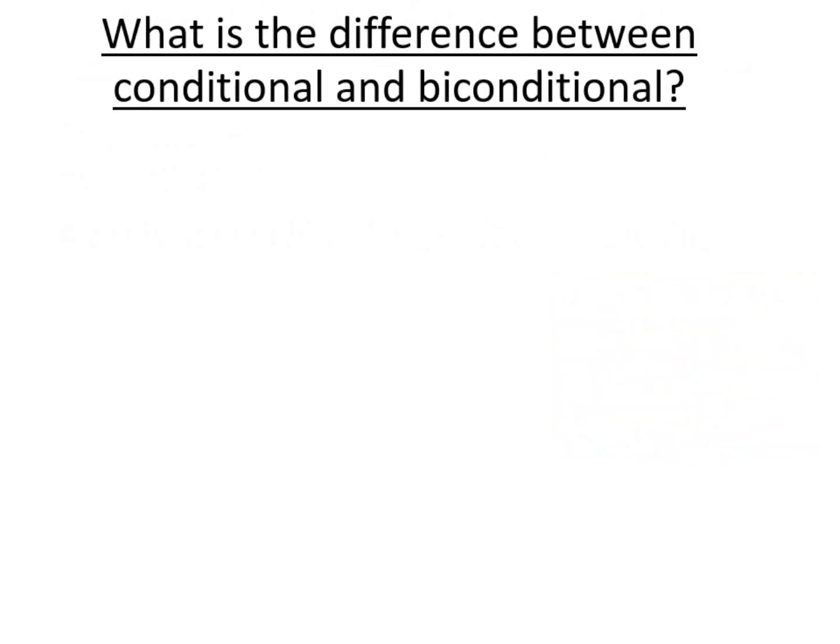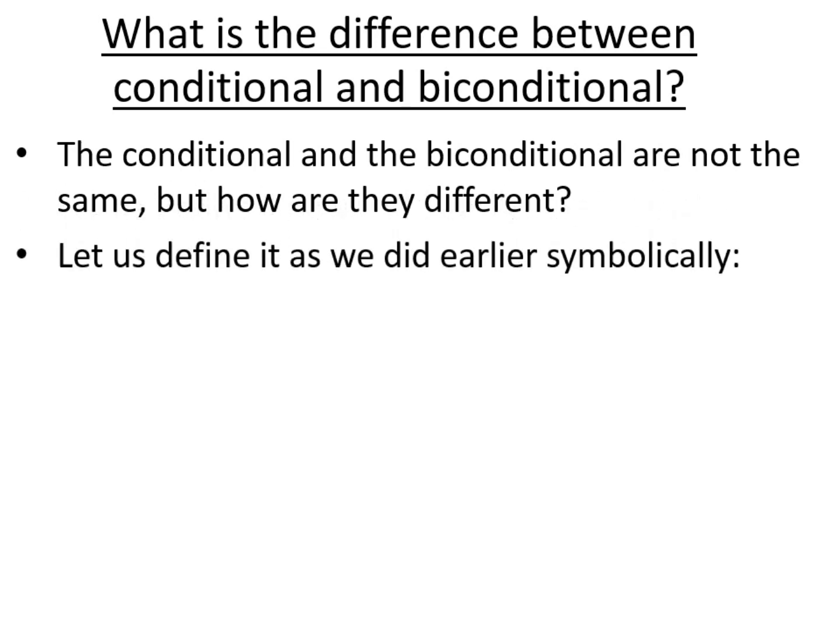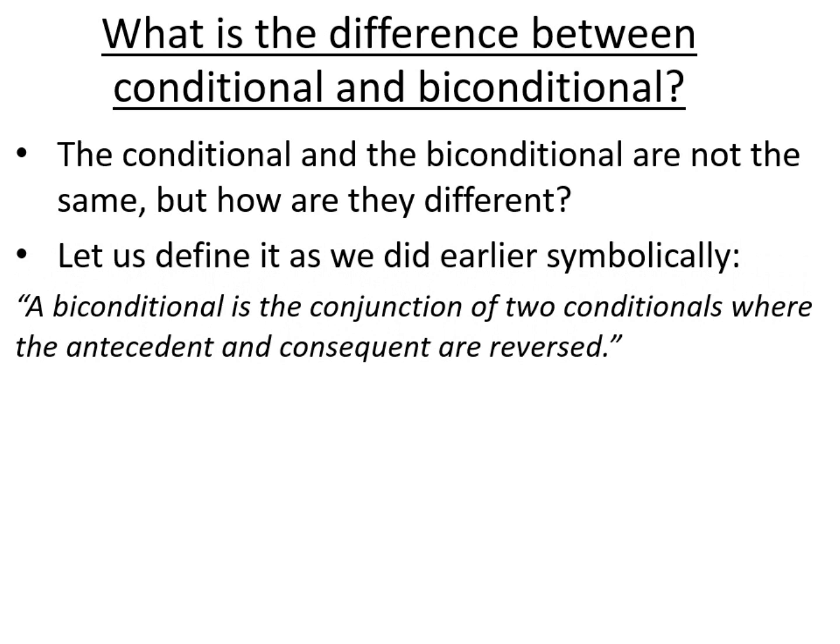So what is the difference between the conditional and the biconditional? They are clearly not the same, but how are they actually different? Well, we did define it earlier symbolically. Now let's put that into words. A biconditional is the conjunction of two conditionals where the antecedent and the consequent are reversed.